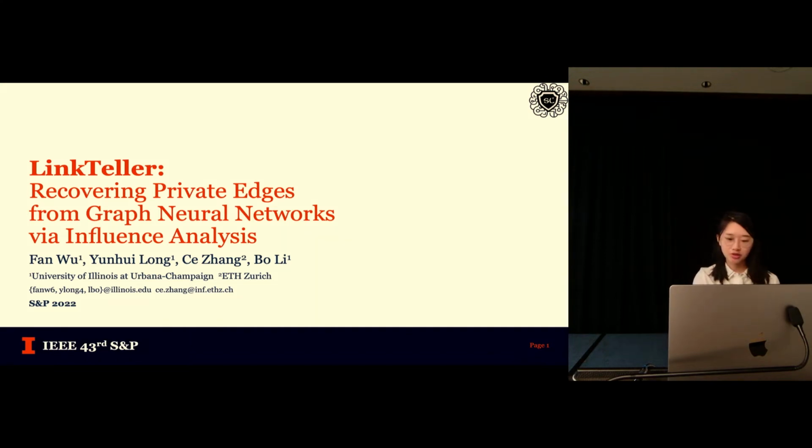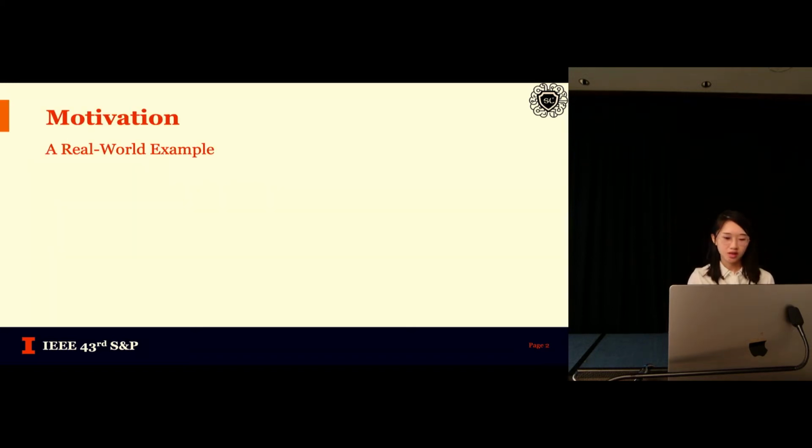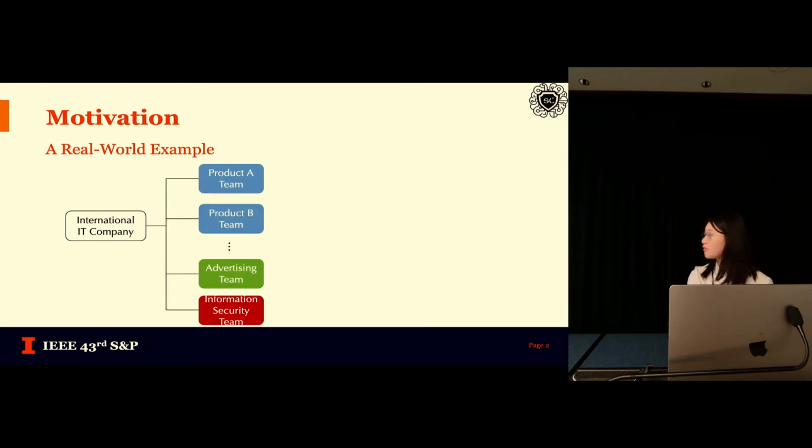Today I'm going to present our work LinkTeller, a privacy attack on graph neural networks. Our work is inspired by a real-world industrial example which we observed in an international IT company. This company, similar to others, consists of multiple teams: the product teams, the advertising team, and the information security team. Different teams have different functionalities and they hold different information.